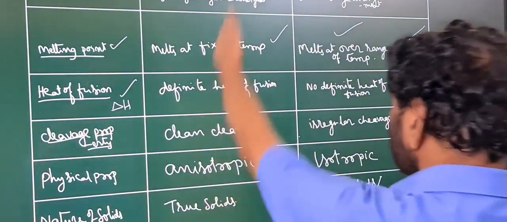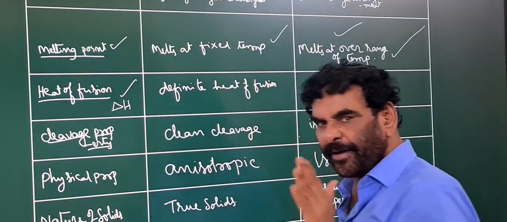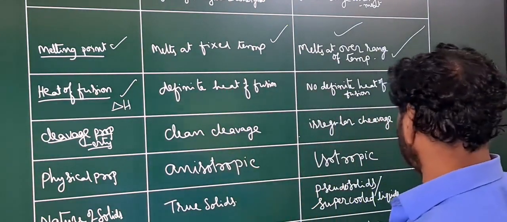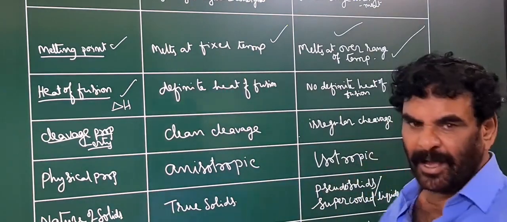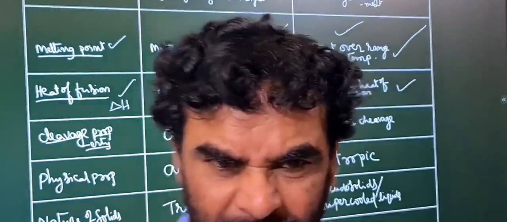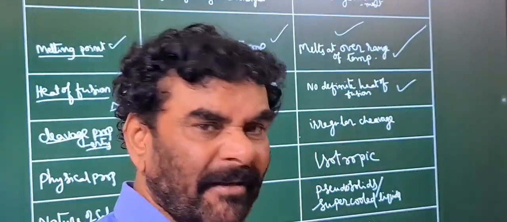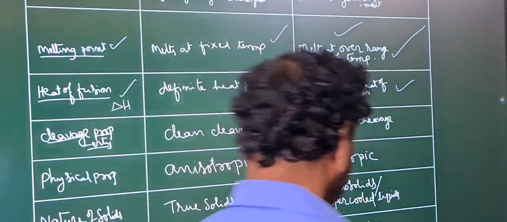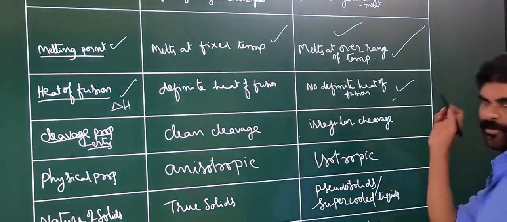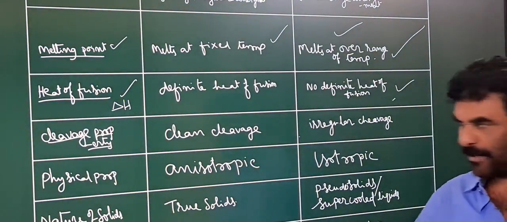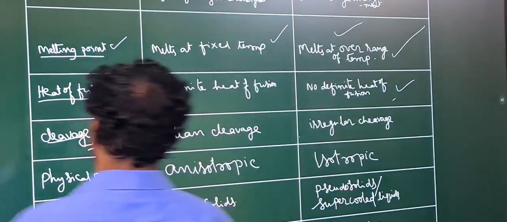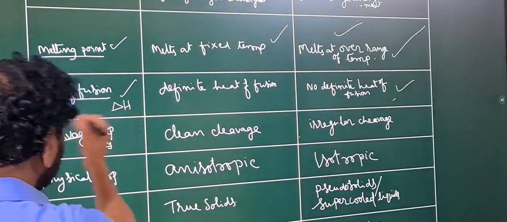Therefore, the crystalline solids have a definite heat of fusion, whereas in amorphous solids the intermolecular attractions are not equal everywhere. Therefore, there is no definite heat of fusion. So from material to material, the heat of fusion varies. So the next one is the cleavage properties.